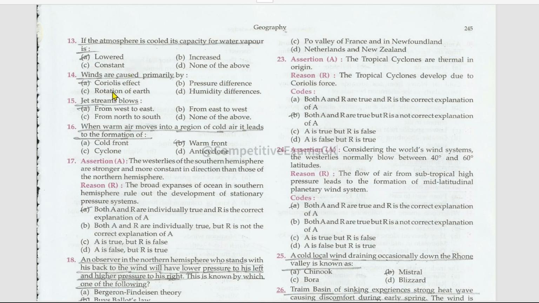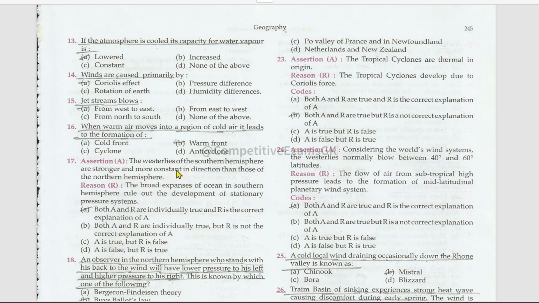Winds are caused primarily by the Coriolis effect. Jet streams blow from west to east. When warm air moves into a region of cold air, it leads to the formation of a warm front. Next is assertion and reason.